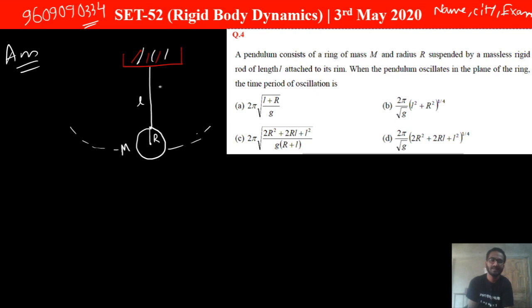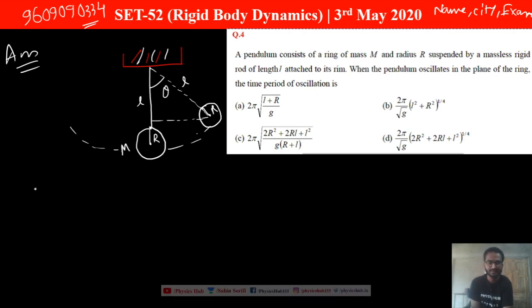pendulum? So let's say the pendulum is going in this position. So this is the pendulum now. This is R, and this is also L. Let's say it makes an angle theta with this vertical line, and this is R, and we are drawing a line like this. Now how can we find the time period?